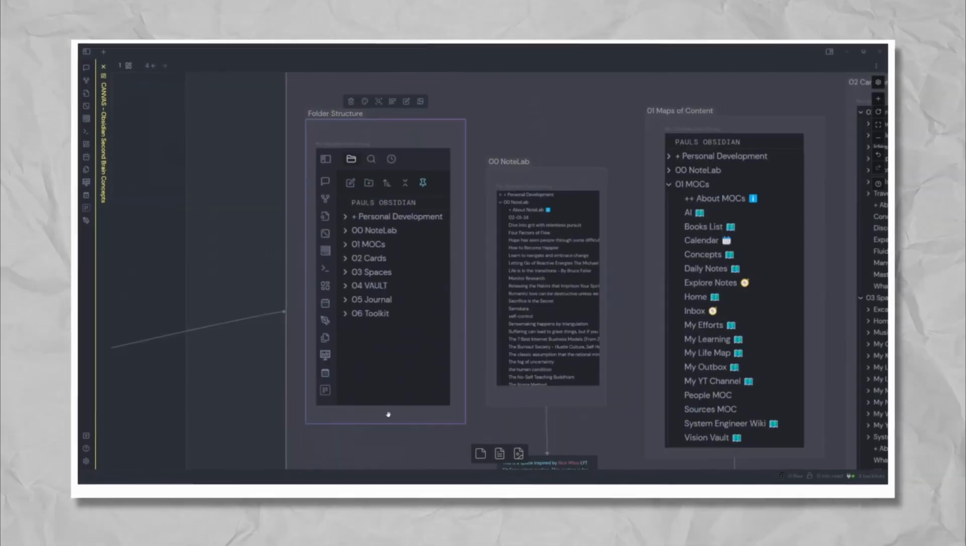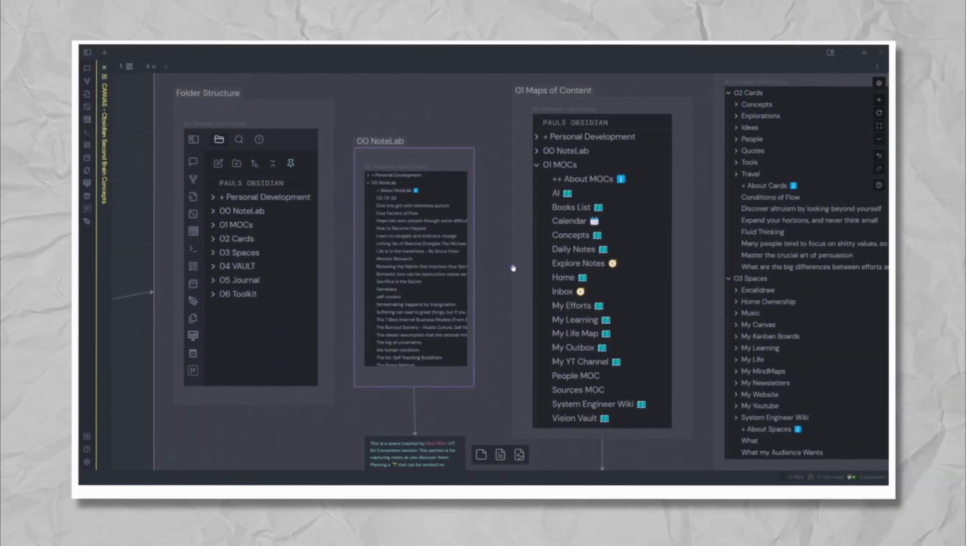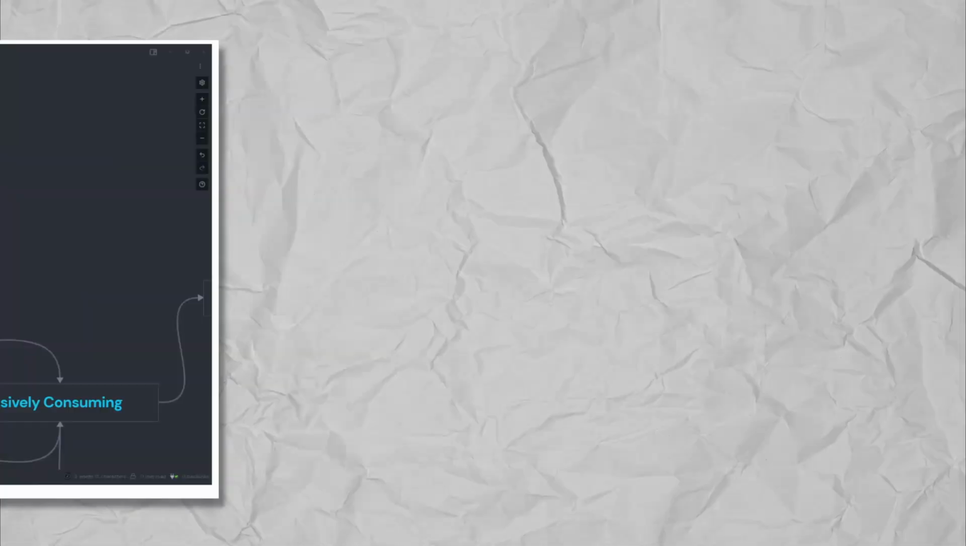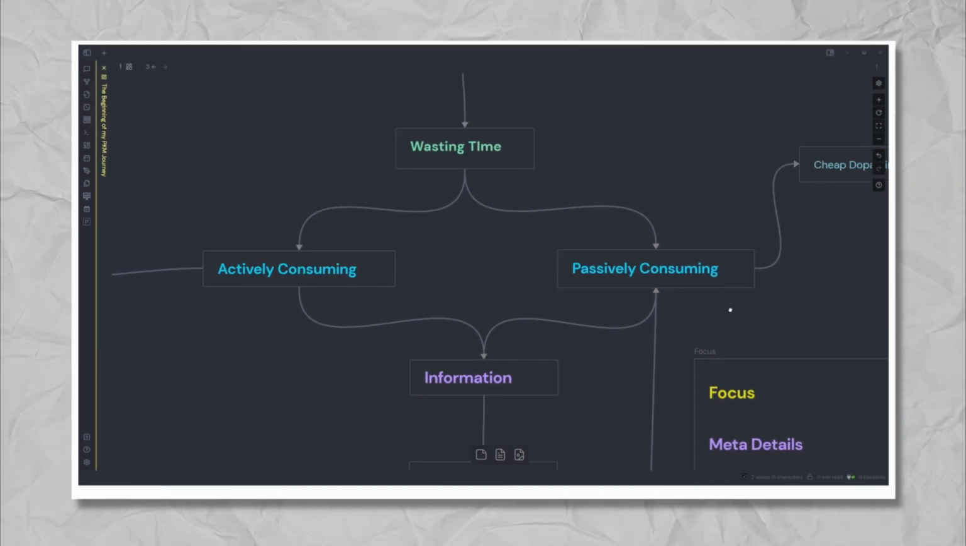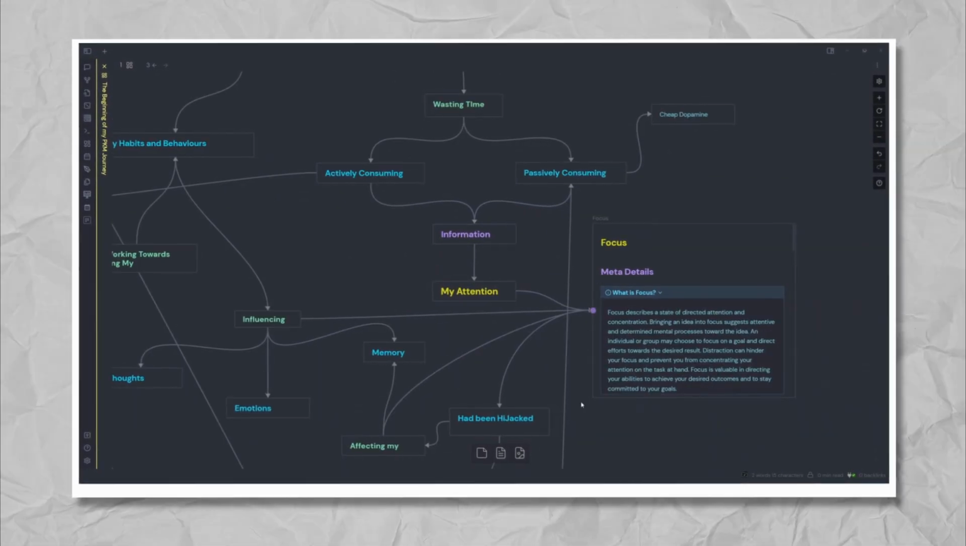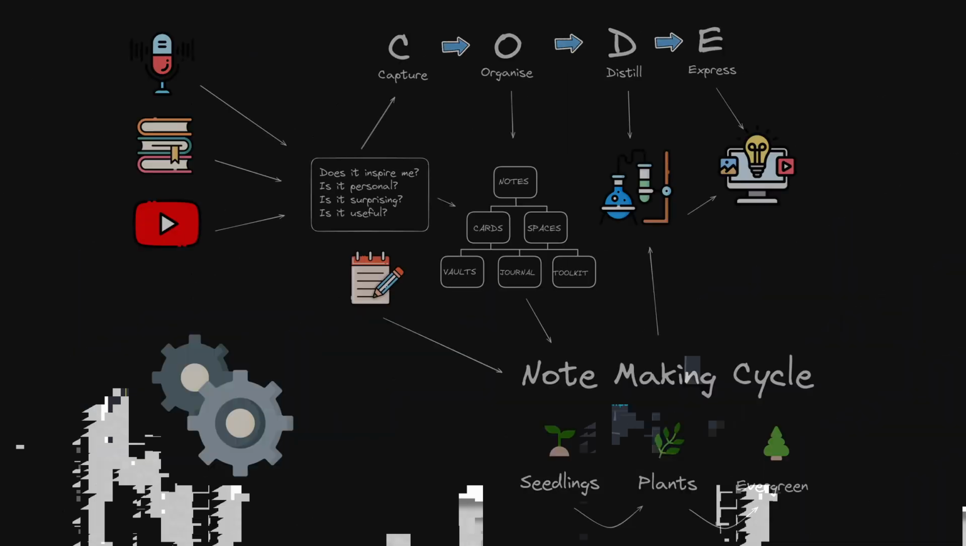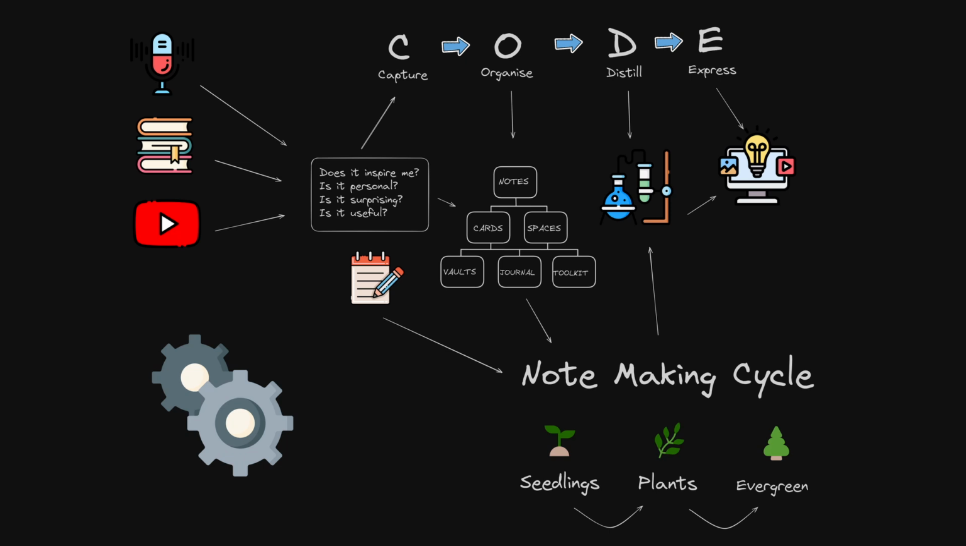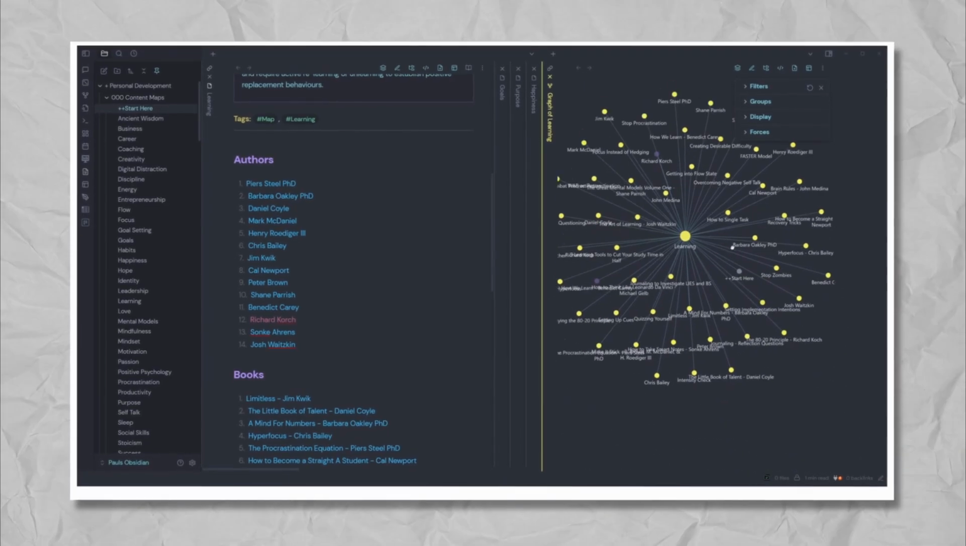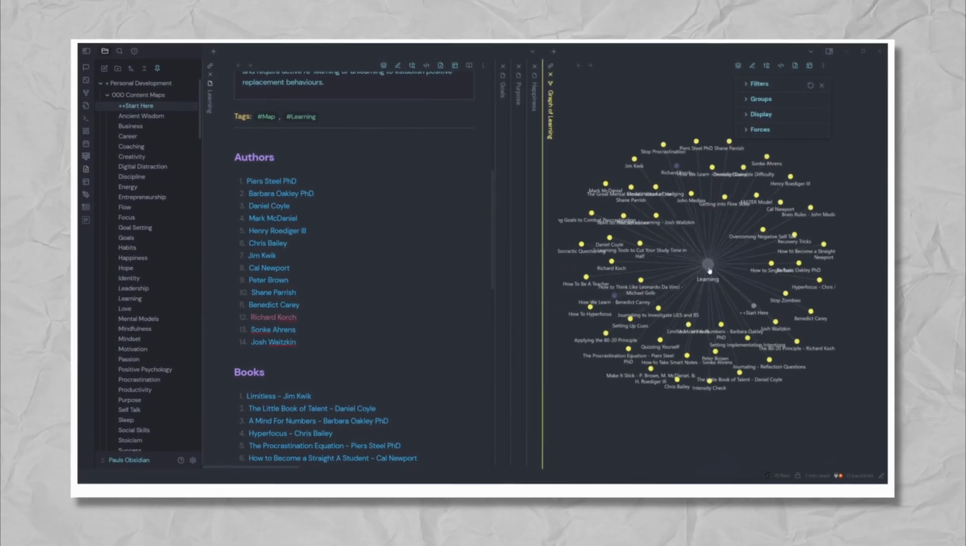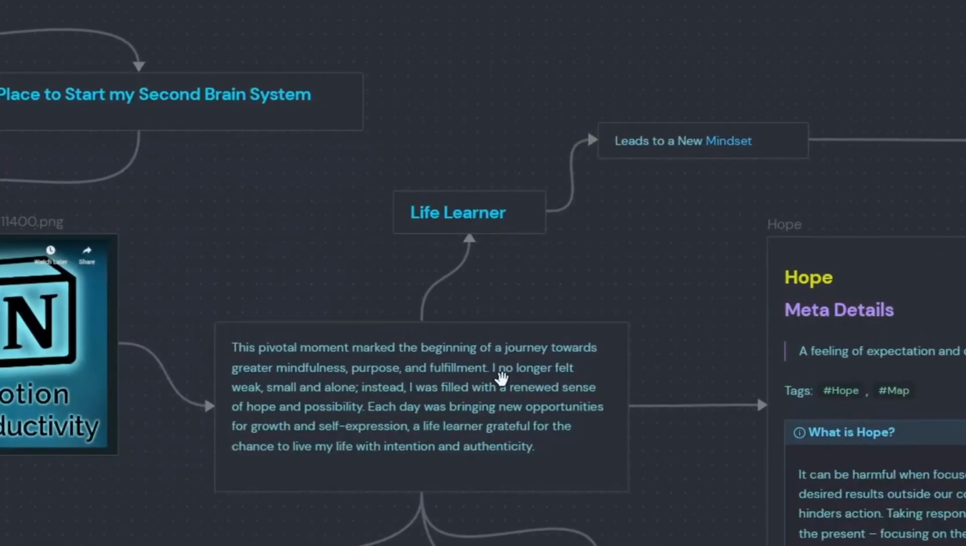It's highly customizable. Obsidian adapts to your workflow, not the other way around. Transform from being a passive information consumer to an active learner with Obsidian. This powerful note-taking system helps you capture, organize, distill, and express your ideas. By turning knowledge into action and fueling your personal development, you will transform yourself into a lifelong learner.